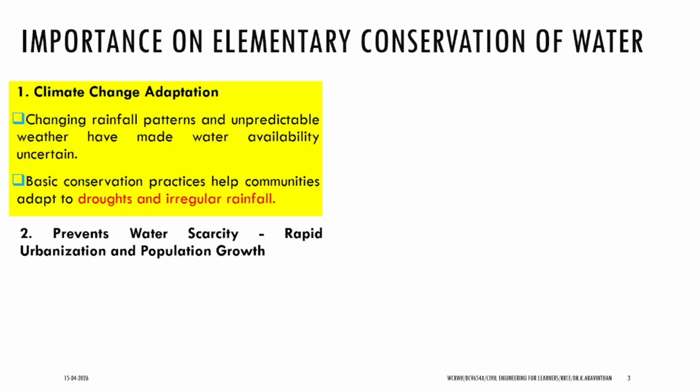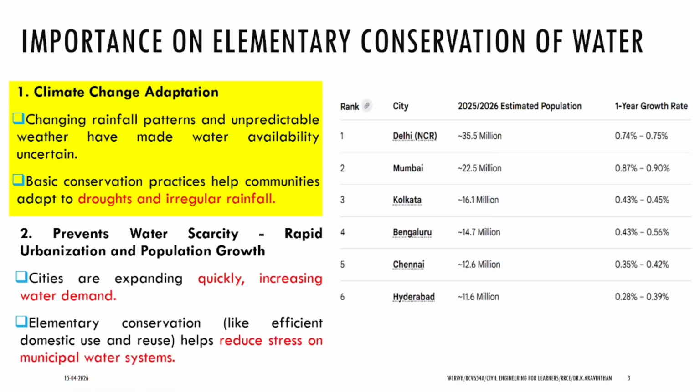Second thing is that it prevents water scarcity. We know that there is rapid urbanization of the population in India. This is 2025 statistics. In India, we have the highest population in Delhi, around 3.5 crore people as of 2025.